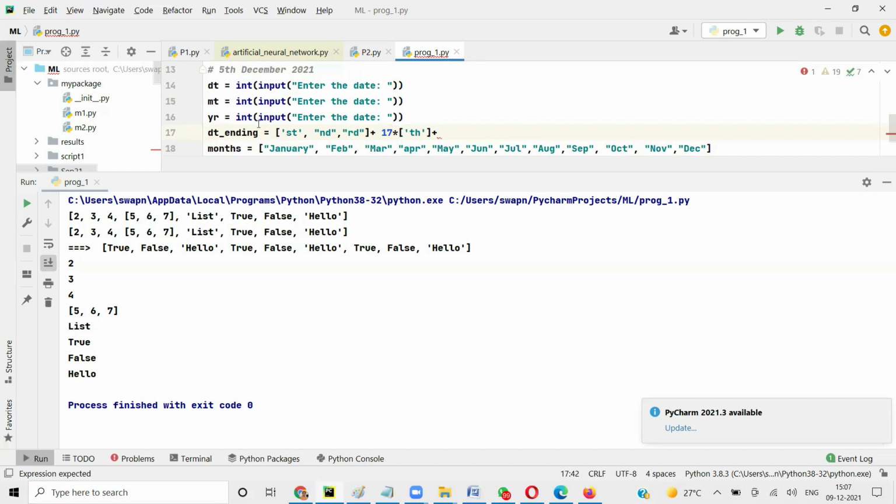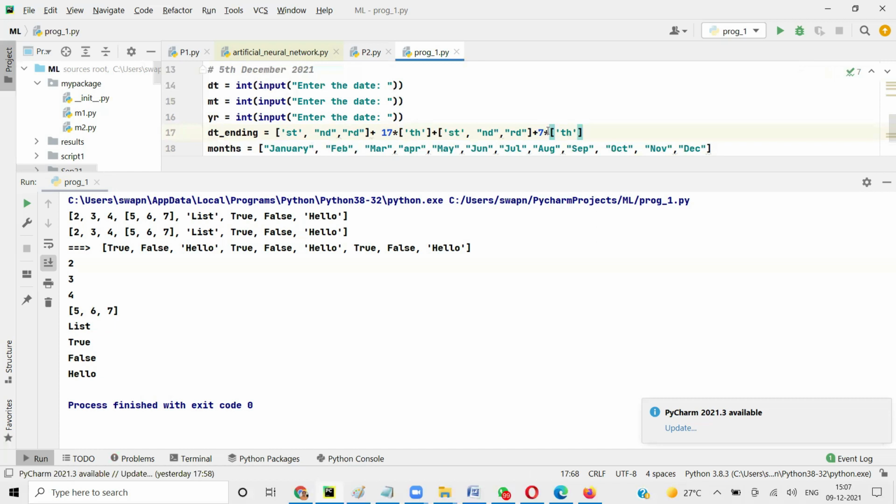Again we have ST, ND, RD for 21 to 23. And then after that, for 24, 25, 26, for the next 7 is again TH. So this will be 30th. See, we can type TH, TH, TH, but why type? We have a convenience, a shorter way to do that in Python. So till 30th we'll get TH, now 31st.